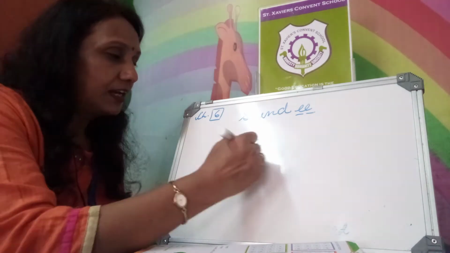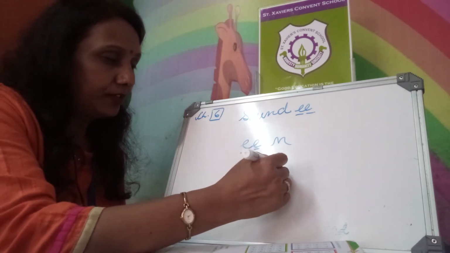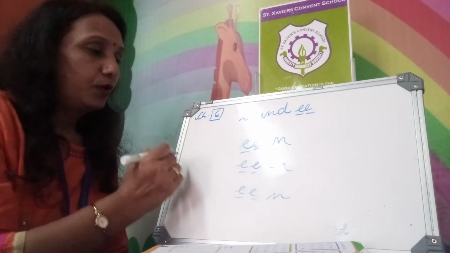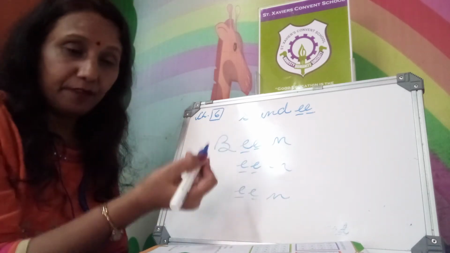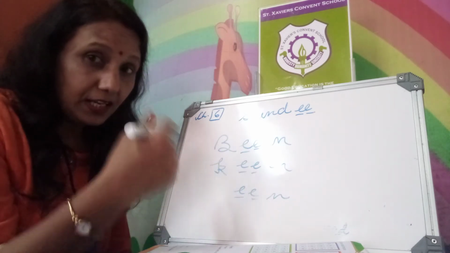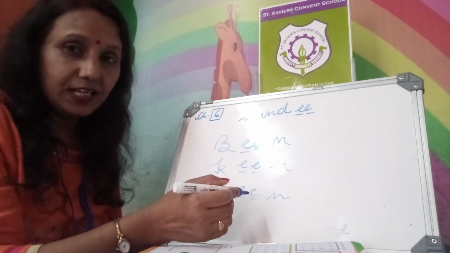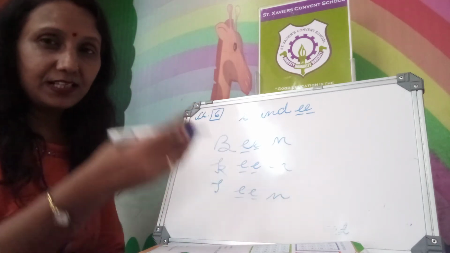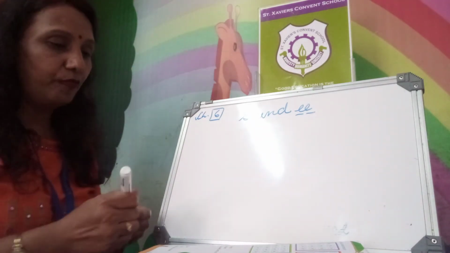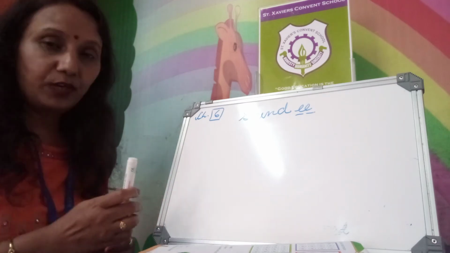Double E, N is common. You write B, it will become been. Have you been? K, keen. T, double E, N, teen. 16, 17, 18, 19, teen. That is also called teenage, when you are 13 years old, 14 years old, till 19, okay?